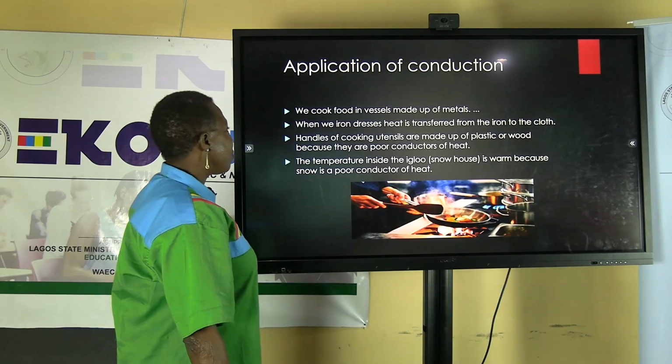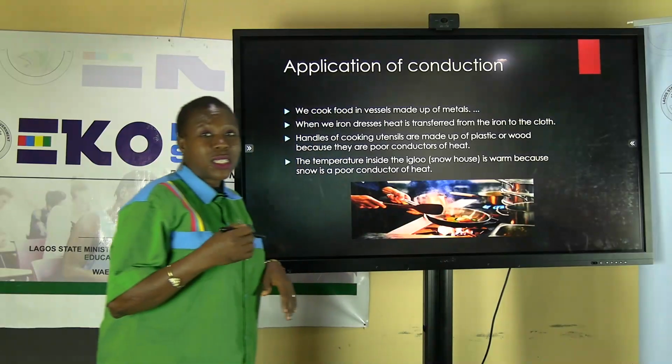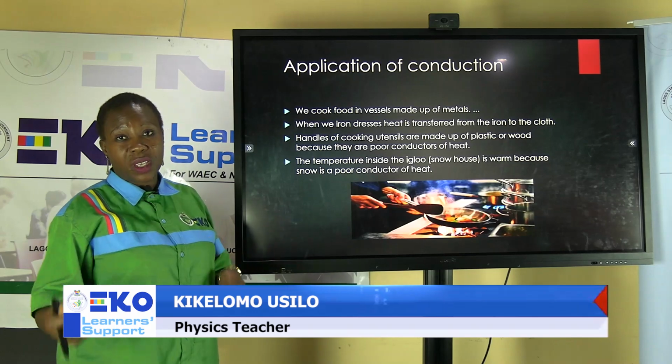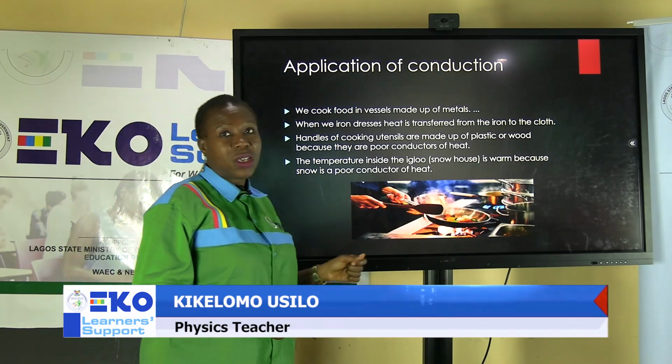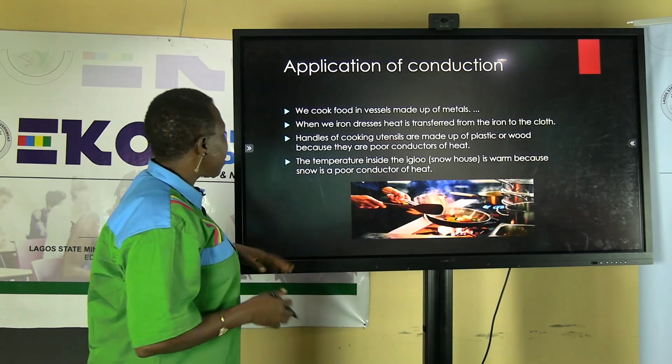Application of conduction. We cook food in vessels made of metals. And when we iron our dresses, heat is transferred from the iron to the cloth to smoothen the wrinkled parts. Then we also have the handles of our cooking utensils. That is why they are made of plastic or wood, because they are poor conductors of heat. If it is made of metal, definitely we are going to feel the wrath of the heat on our palms.